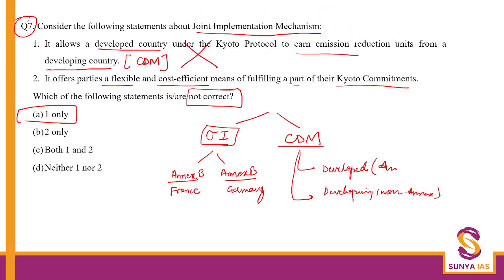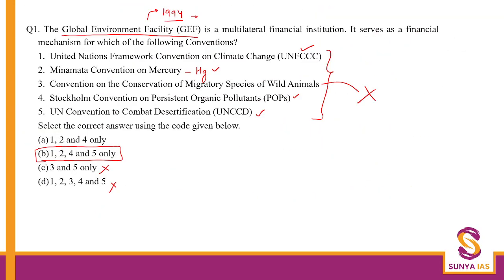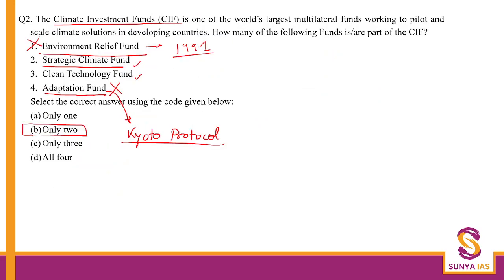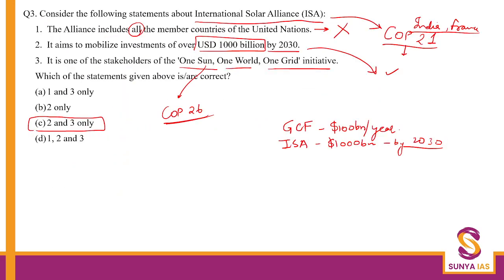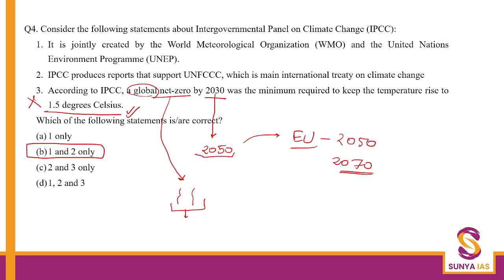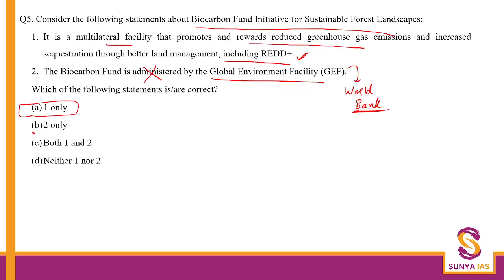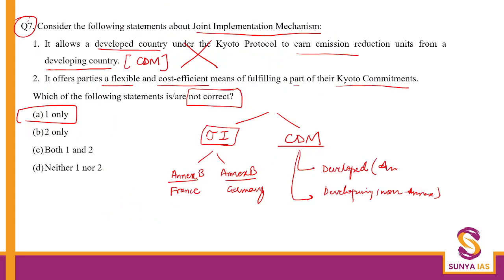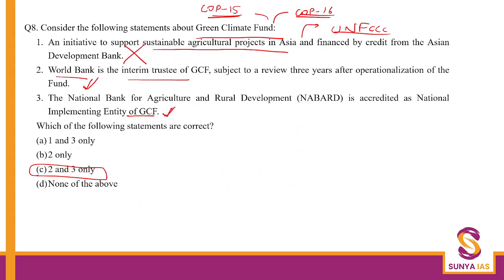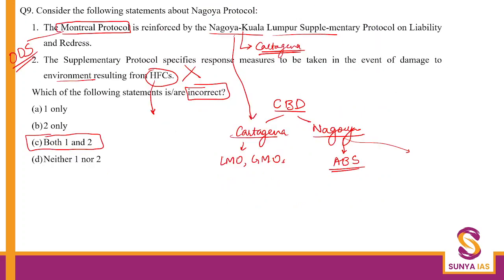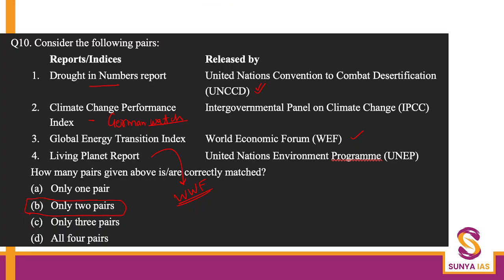So let us quickly recap what all questions we have seen. Okay, so we started with Global Environment Facility, then Climate Investment Funds, International Solar Alliance, right? Then we saw IPCC, Biocarbon Fund Initiative for Sustainable Forest Landscapes, question on Kyoto Protocol, question on Joint Implementation Mechanism. Then we saw Green Climate Fund, and then Nagoya Protocol related, right? And lastly, we saw a question on report and indices, right?